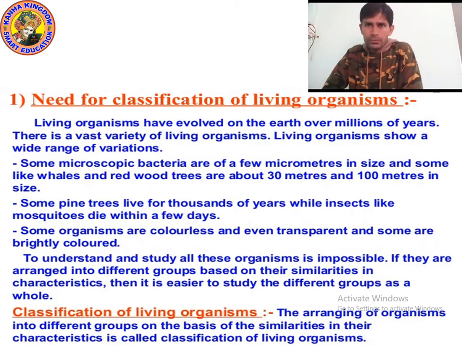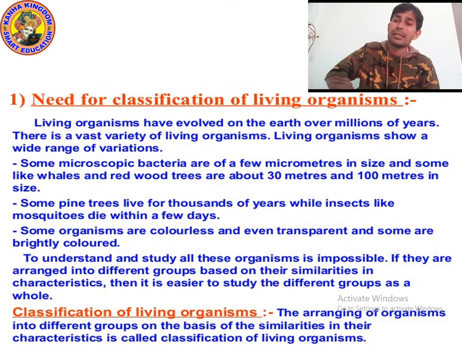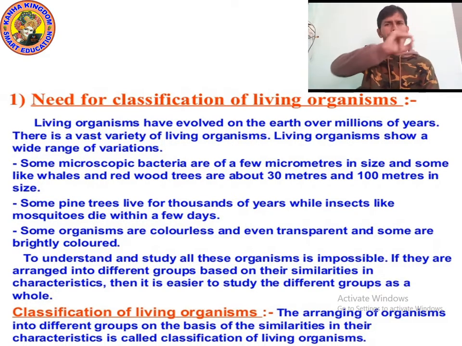That's why we have done the classification of living organisms. And what is actually the meaning of classification of living organisms?